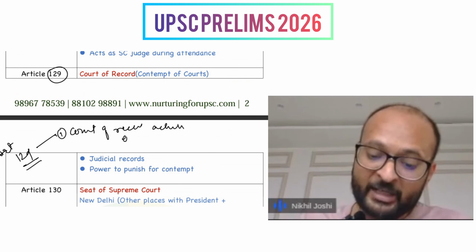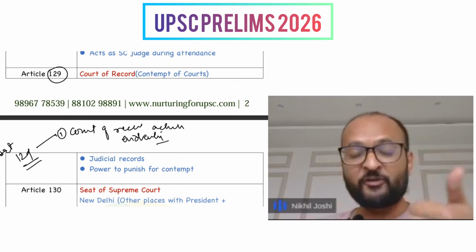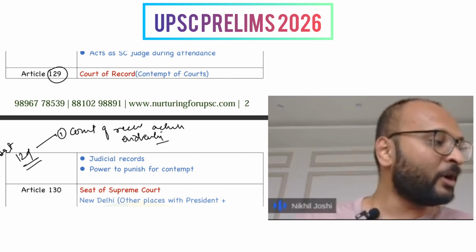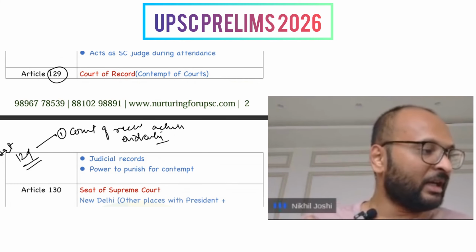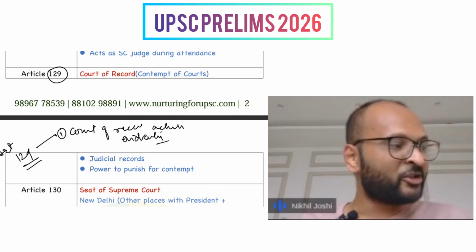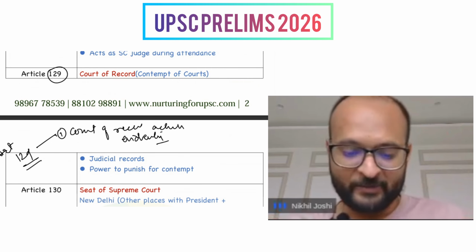Secondly, they have evidentiary value. It means the judges of the Supreme Court cannot be questioned in any other court. And most importantly, it means that they are recognized as law or legal precedent.